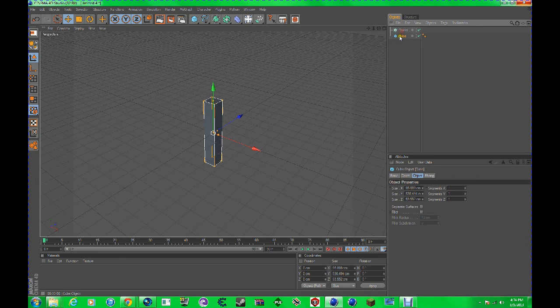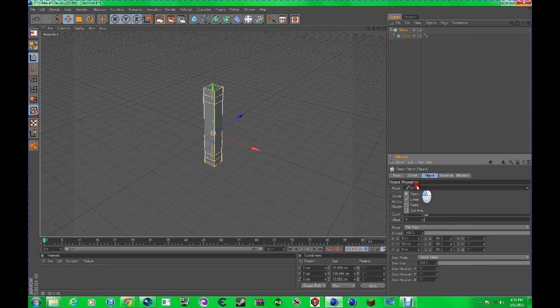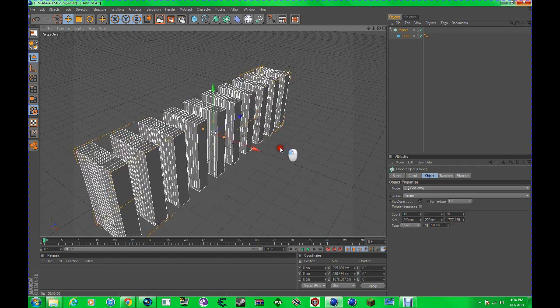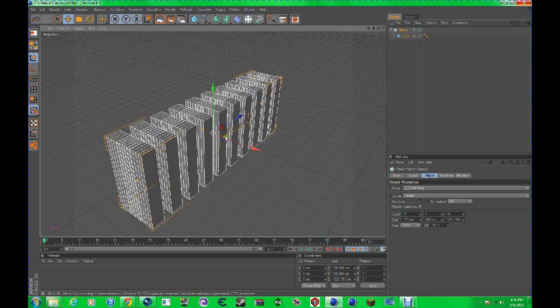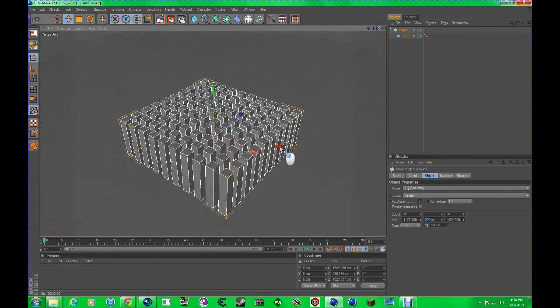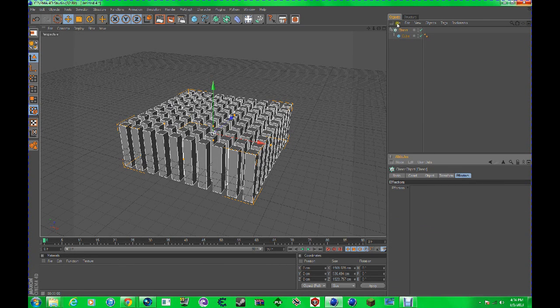So Cloner, make sure to drop this cube under the Cloner. Take this Cloner, go to Object, and put it on Grid Array, and put this at 1. And I'll be doing this and this at 10, so it looks like this. That's basically our grid array.